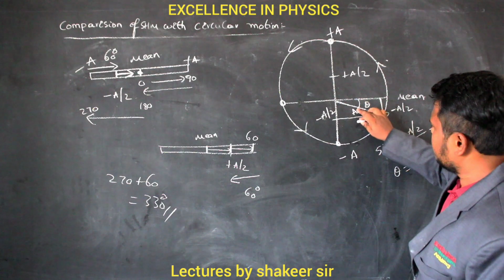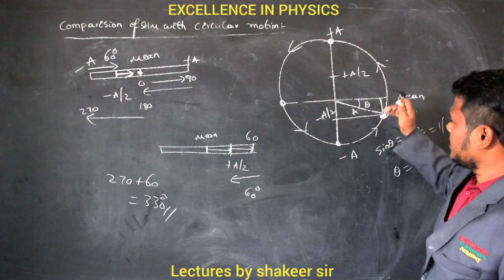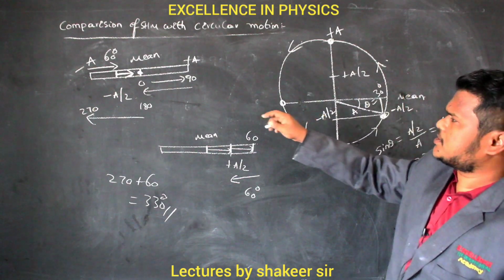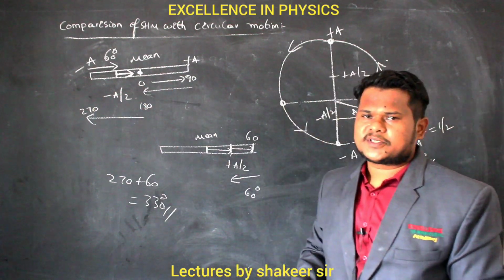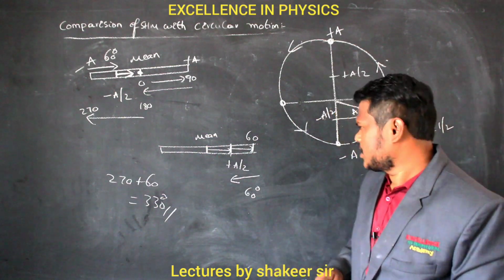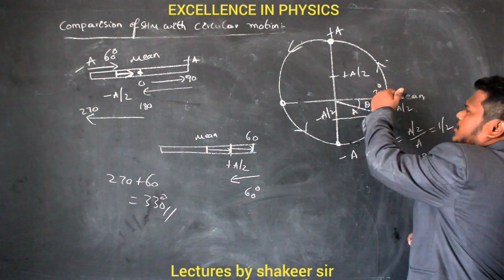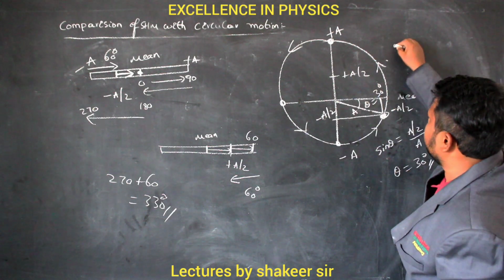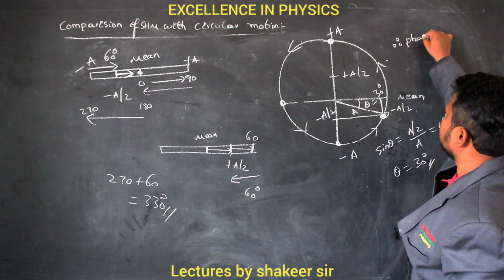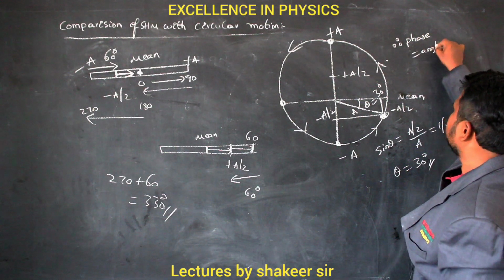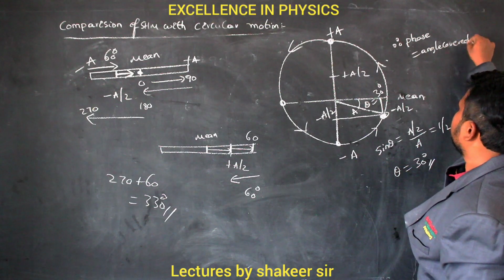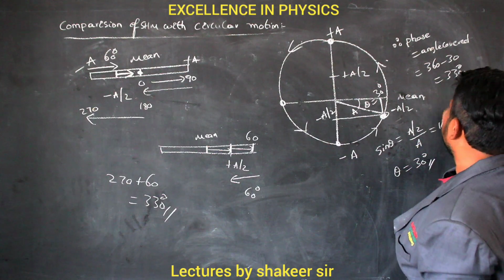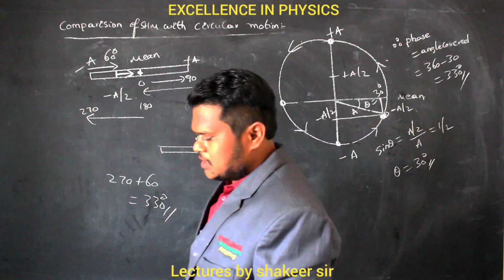It means that to reach the mean position, it has to cover an additional angle of 30 degrees. Still it did not reach the mean position. It is about to reach the mean position. If it covers an additional 30 degrees, then a total of 360 degrees will be completed. But still it has to cover 30 degrees. Therefore the angle or phase of the particle, or the angle covered by the particle, is 360 minus 30, which is equal to 330 degrees. That's all, very simple.